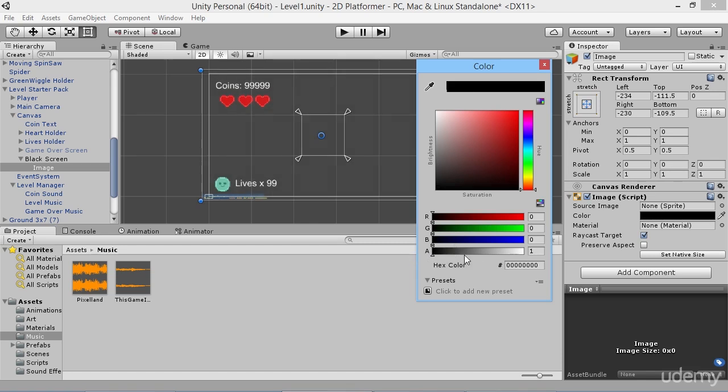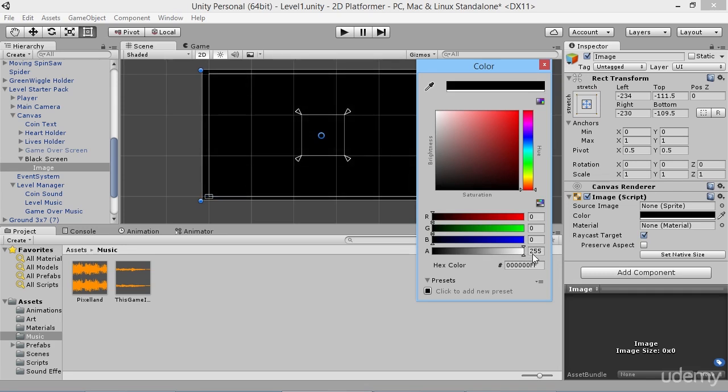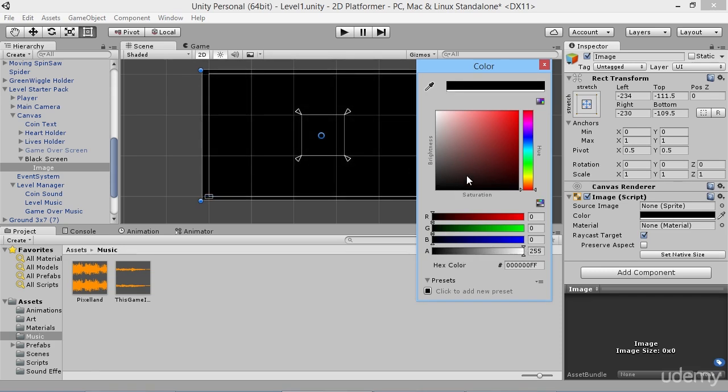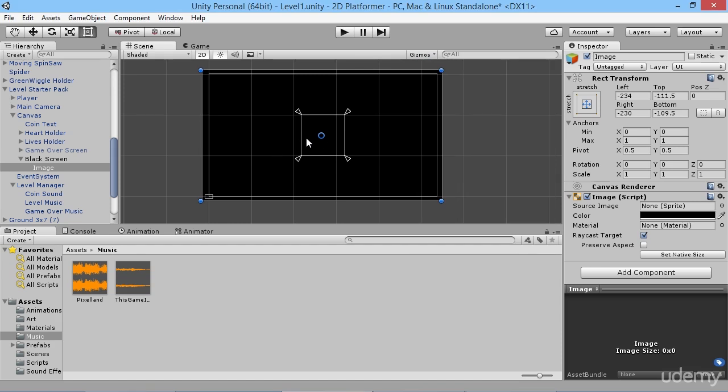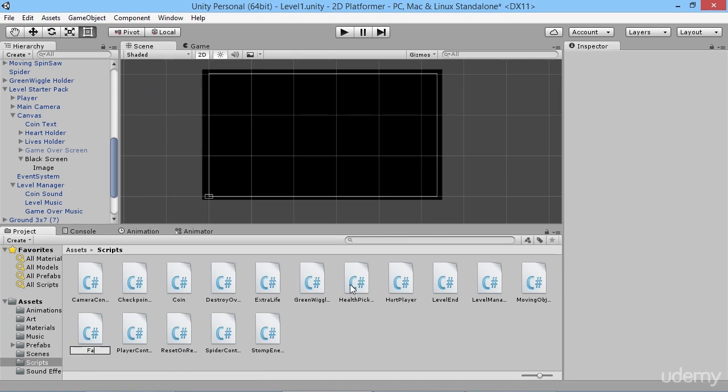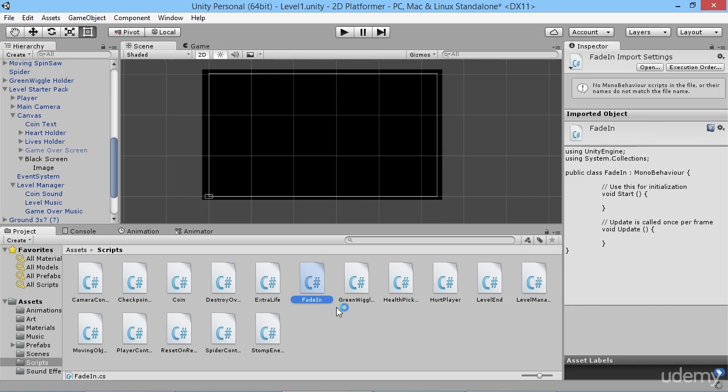So what we can do is start off the level with the full black screen like that, and make our alpha value fade down until it's 0, so we can just go ahead and play our game. So now that we know how we set that up, we can create a simple little script that will start as soon as the game starts and start counting down to being a completely visible screen. So we have all this in place here, so we can now go to our script folder and create a new script that we're going to call fade in, and we'll open this up.